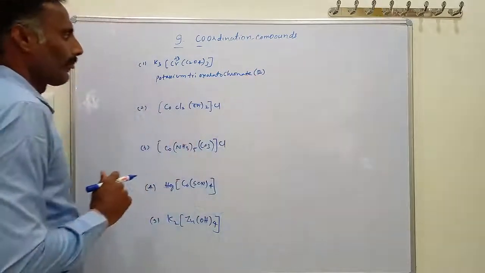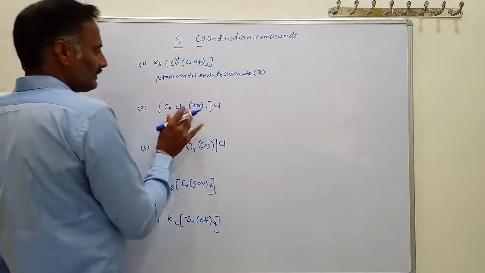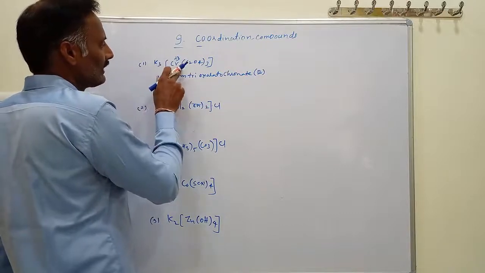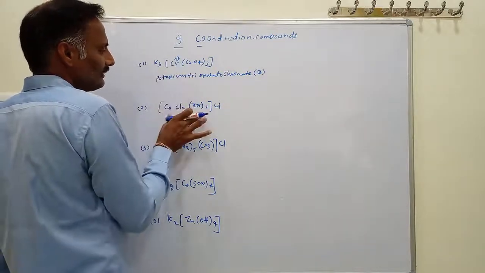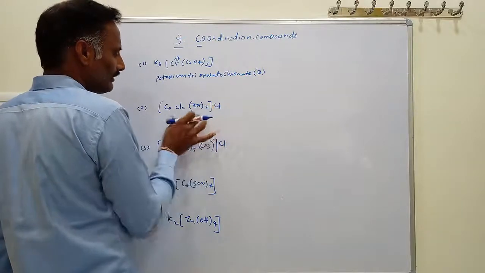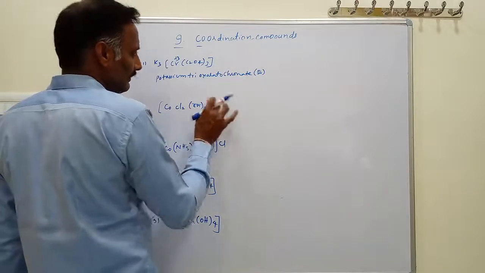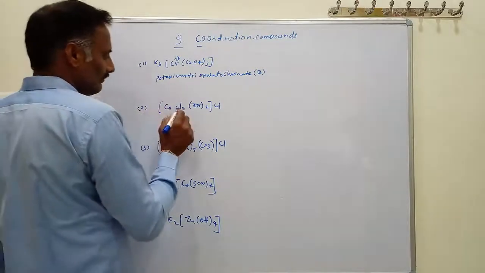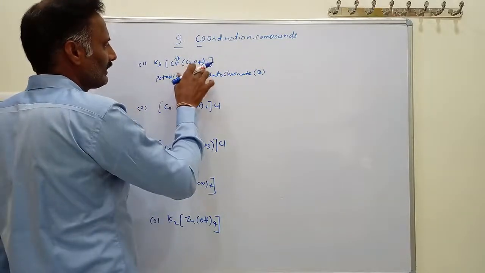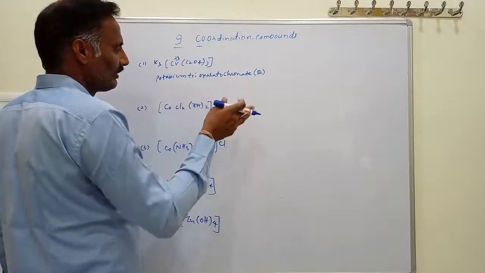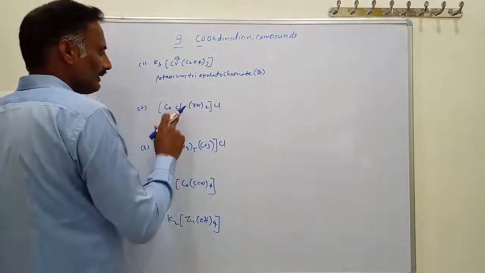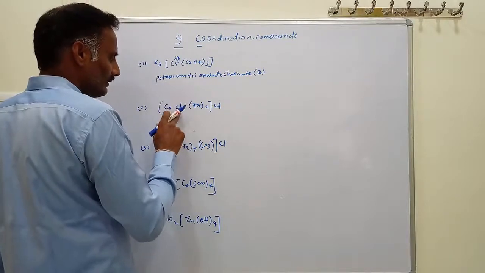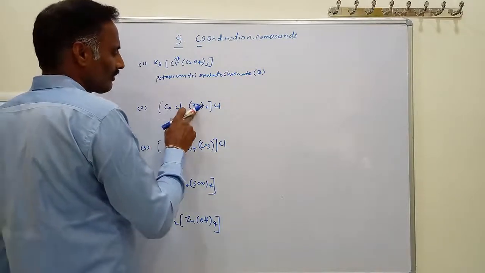Then what about here? First cation, next anion. This is the anionic complex. Here this is the cation, this is the anion, so this is called a cationic complex. Here it contains only one kind of ligand, so you write trioxalato, with no need for alphabetical order. But here it has two types of ligands, ethylene diamine and chlorido, so you arrange them in alphabetical order.